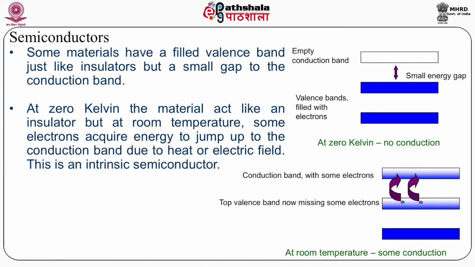At 0 degree Kelvin, the material behaves like an insulator, but as you bring it to room temperature, some of the electrons may acquire some energy and jump to the conduction band. This energy can be provided in the form of heat or electrical energy. So if you have a material in which electrons jump from the valence band to the conduction band, we call it a semiconductor if there is a small conduction at room temperature.